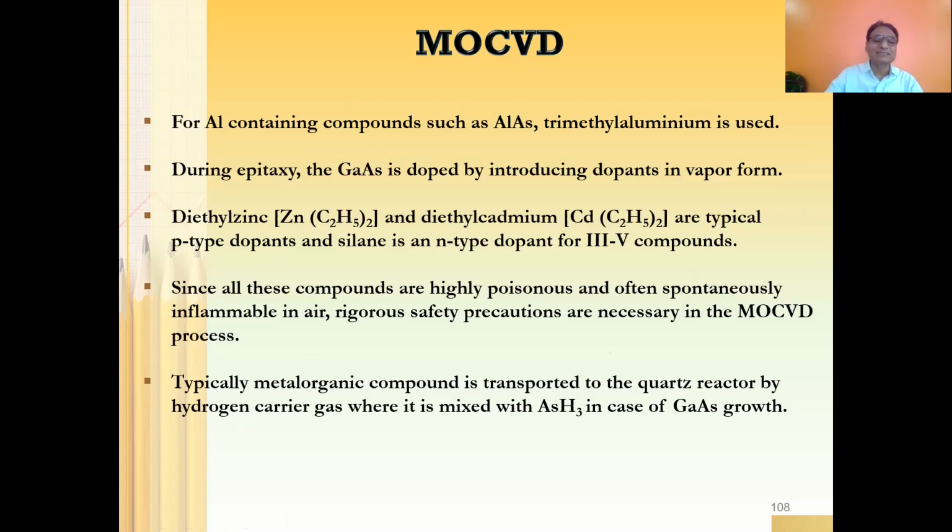It also acts as a catalyst for the pyrolytic reaction at elevated temperature. But hydrogen gas is inflammable even at room temperature. Even at room temperature, if you have a leakage in the hydrogen cylinder, you can have a blast. Therefore, at elevated temperature, if you are using hydrogen as a carrier gas to transport your precursors to the reactor zone, then you need to be very, very careful. Otherwise, you may have a blast in the laboratory.